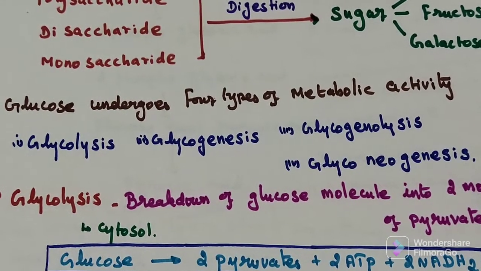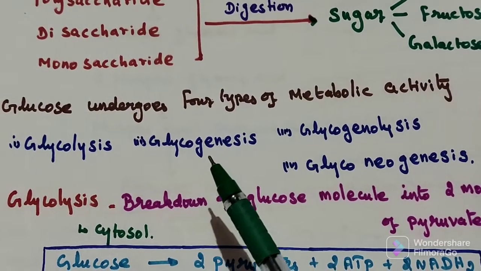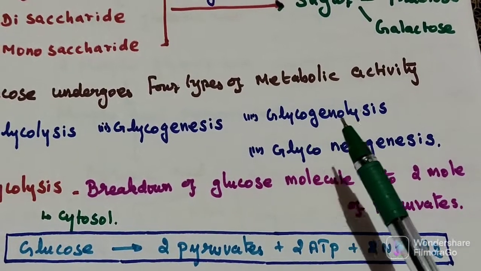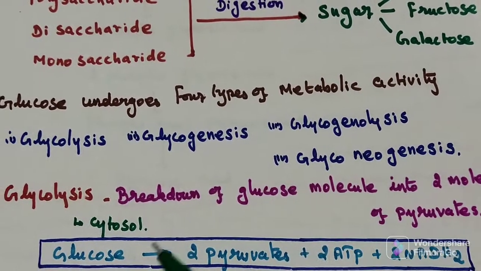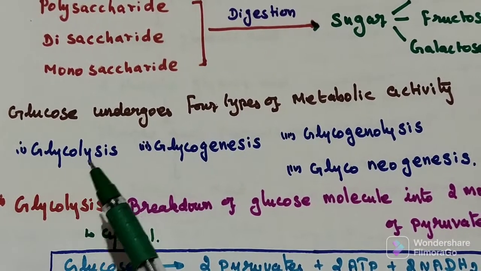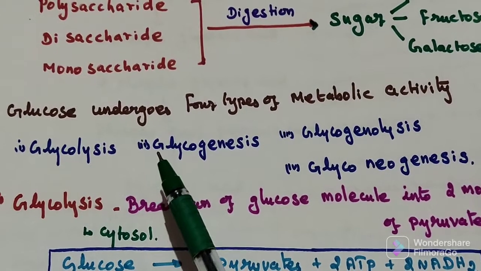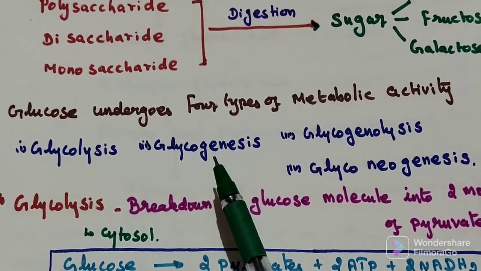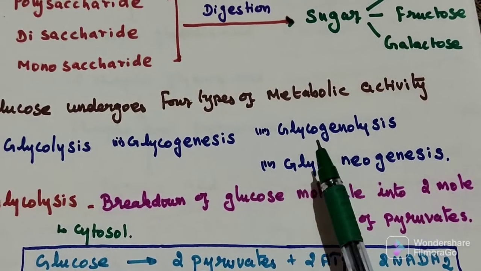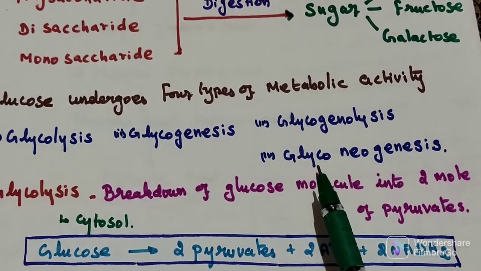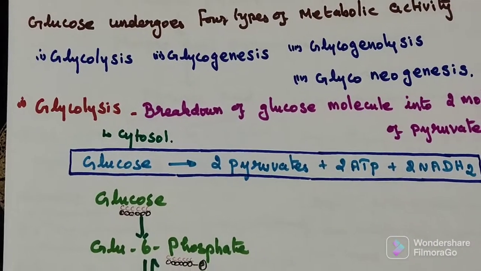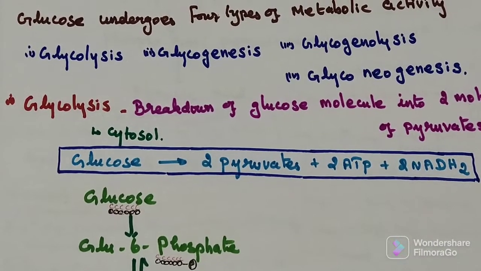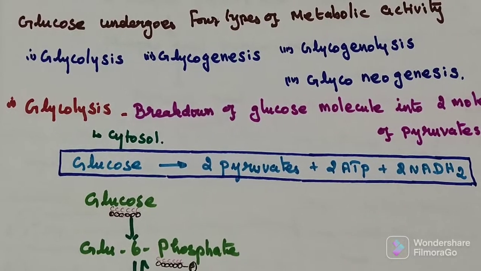It may enter glycolysis, glycogenesis, glycogenolysis, or gluconeogenesis. What are the 4 metabolic activities? First one is glycolysis, second one is glycogenesis, third one is glycogenolysis, fourth one is gluconeogenesis. First process, glycolysis. What is glycolysis?